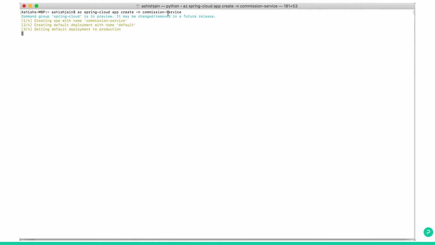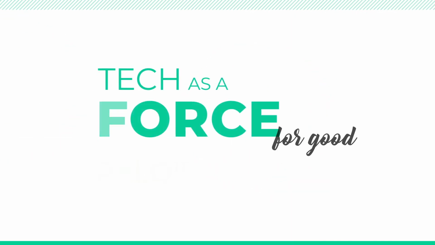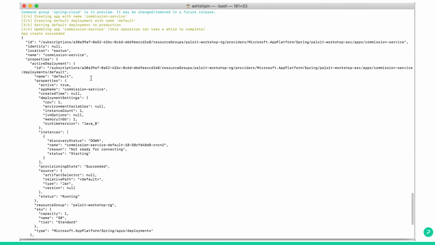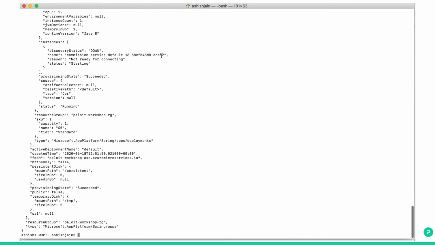Now we are creating the commission service app. You can see our second app, the commission service app, was created and the command executed successfully.